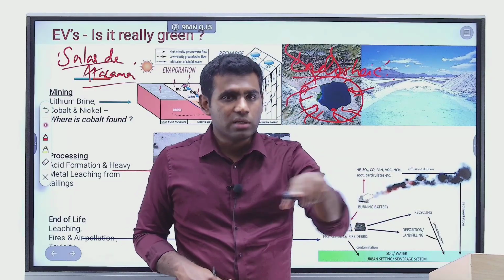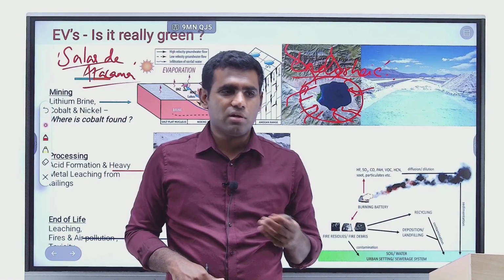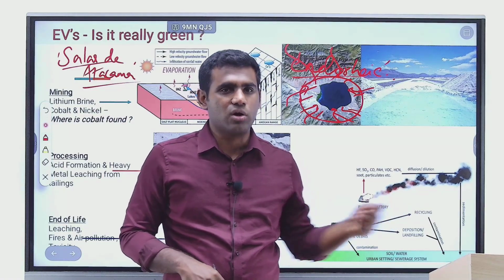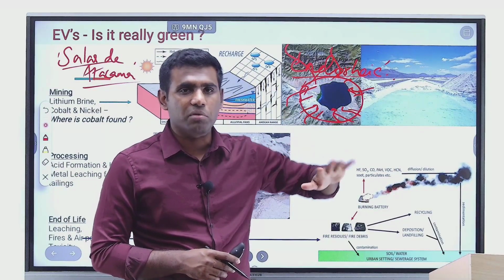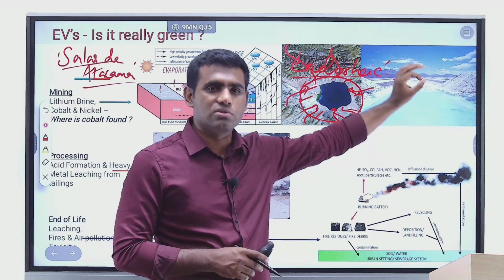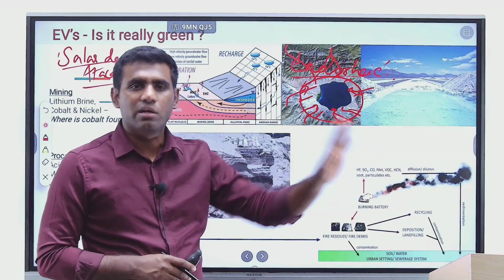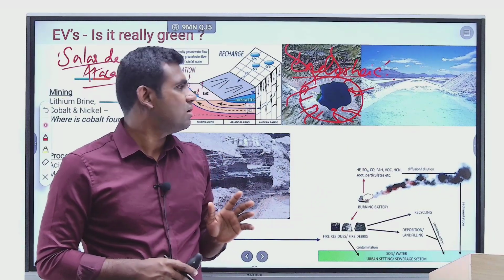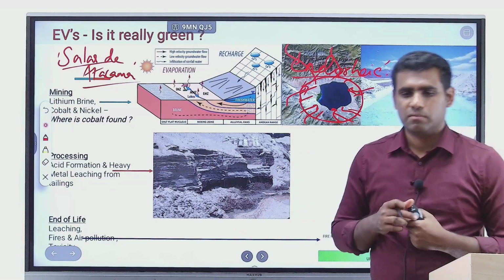The local communities in and around these lithium salt pans have already started facing chronic shortage of water. And not only that, once the land has been used for lithium salt formation, this land cannot be reutilized for any other agricultural purposes or for any other purposes, right? The land becomes unfit for any other cultivation and agricultural purposes, right? So this is the impact with respect to lithium extraction.